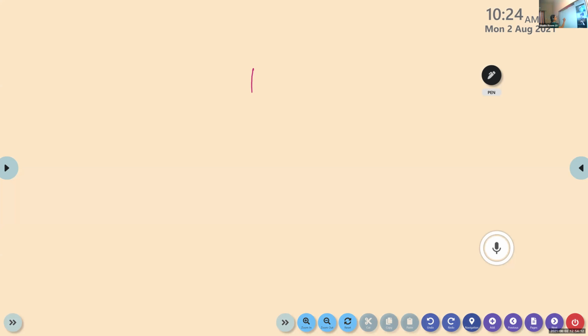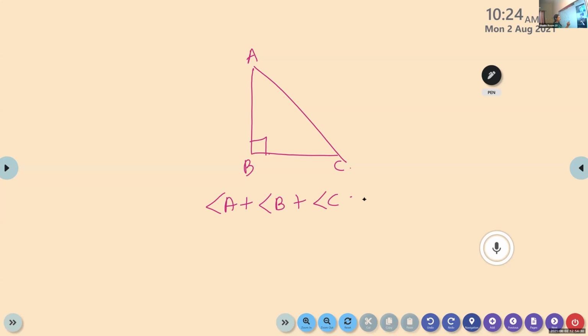Suppose we are given a right angle triangle with angle B 90 degrees. What do we know about the sum of all these angles? Angle A plus angle B plus angle C is 180 degrees. Angle B is already 90, so what can you say about A and C? A plus C will be 180 minus 90, which is 90.